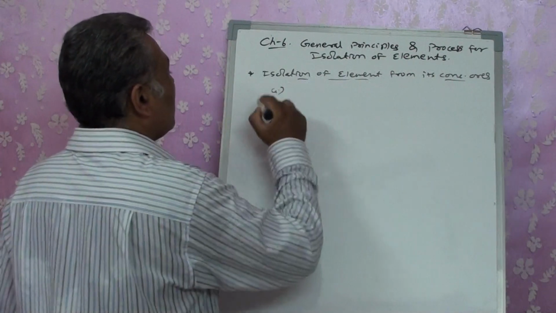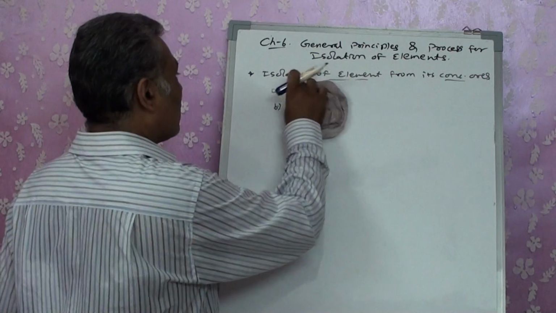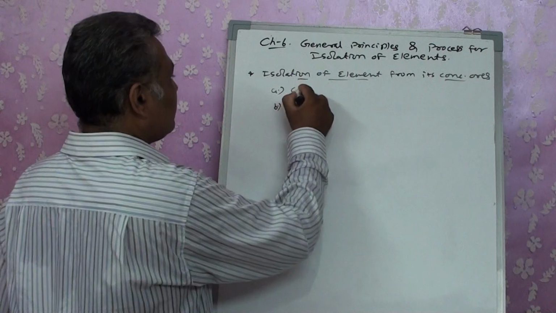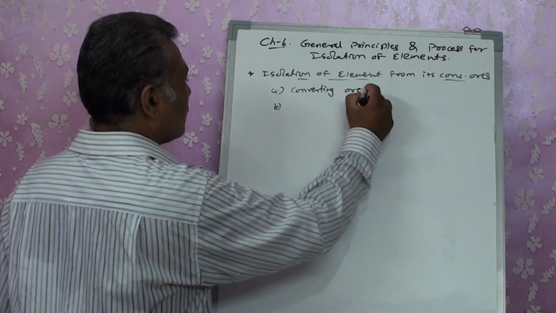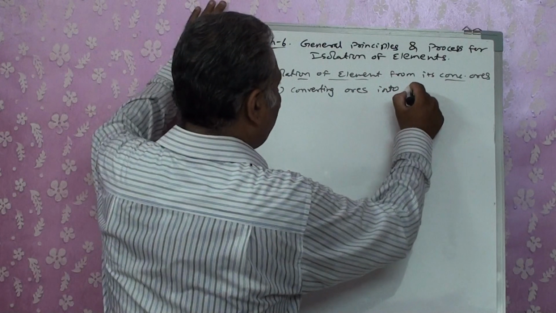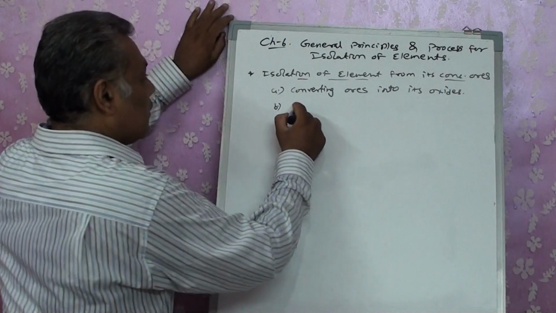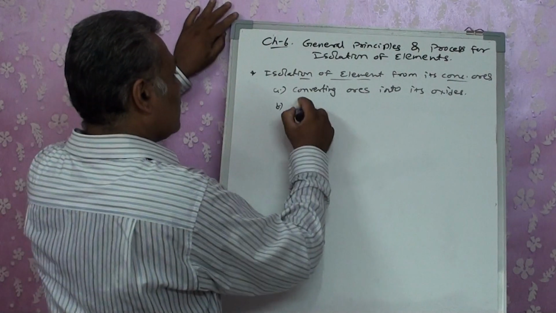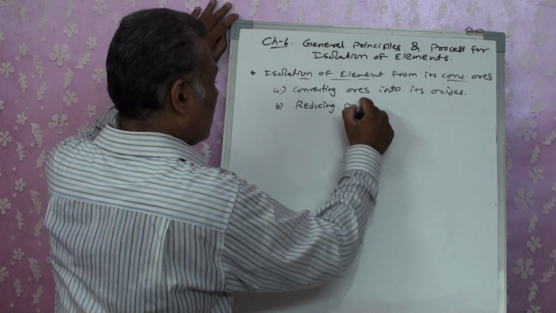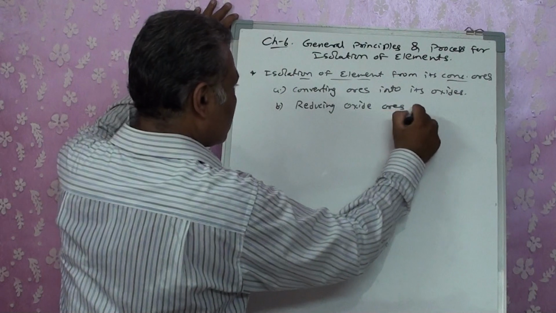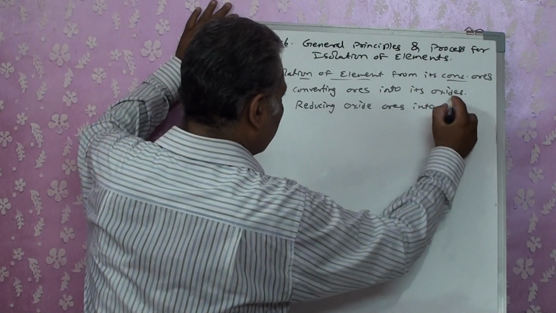In the first step, converting ore into its oxides, and then reducing oxide ores into metals.